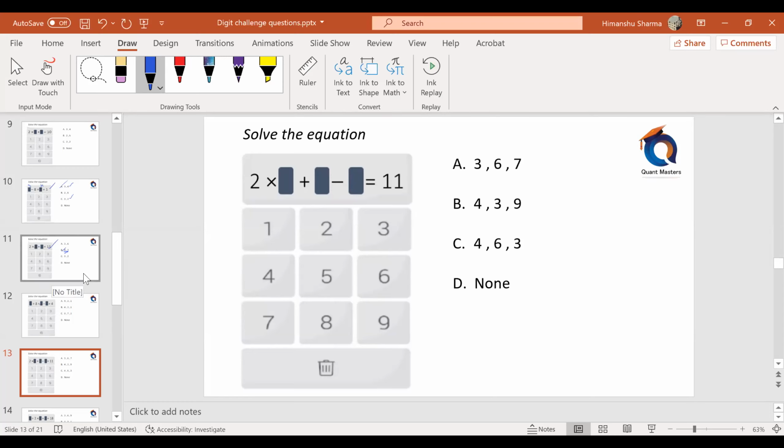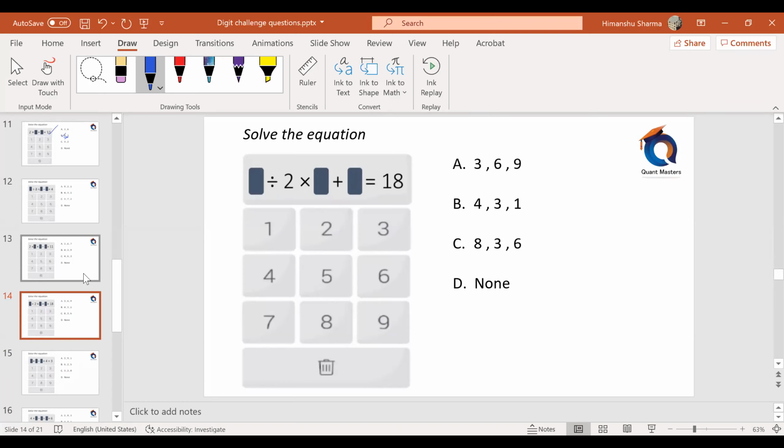Okay, C is the answer. This one. Just check wherever it is divisible by 2. So check with B and C. 4 by 2 is 2. 2 into 3 is 6 plus 1, 7. So answer cannot be option B. It has to be option C.